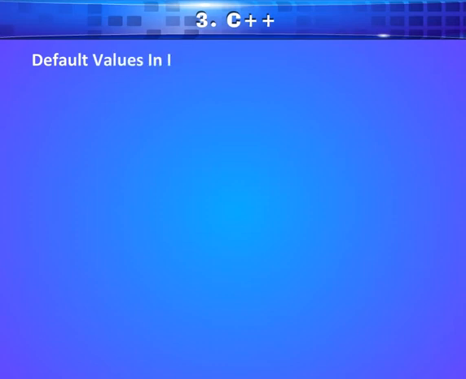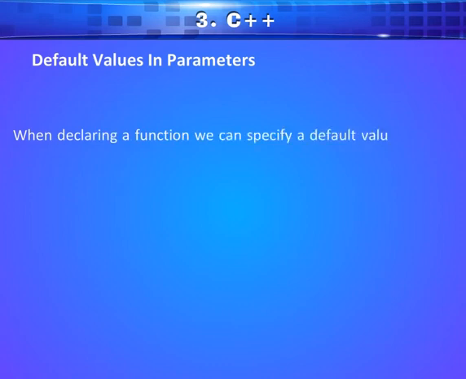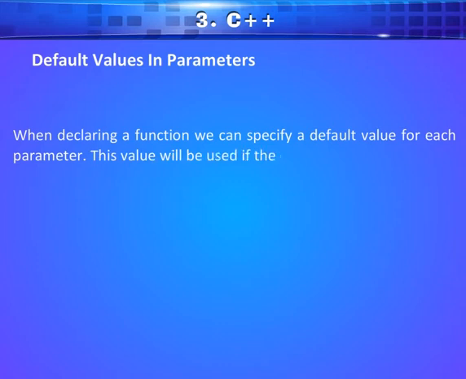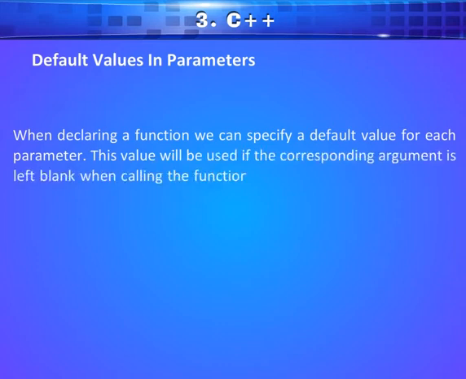Default values in parameters. When declaring a function, we can specify a default value for each parameter. This value will be used if the corresponding argument is left blank when calling the function.